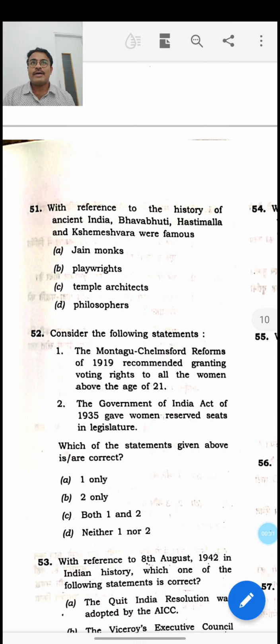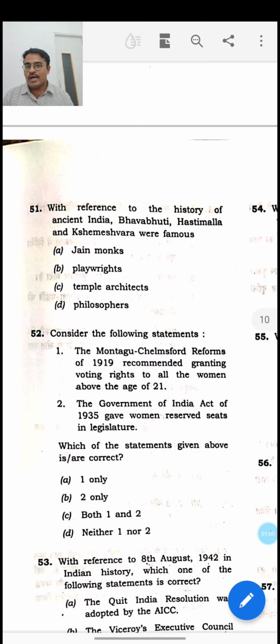When it comes to my particular section, that is history, the paper has been following the same strategy over the years, and this year also it has gone for the same beyond-the-book strategy, wherein the remote knowledge that you have learned here or there might be of greater help when compared to the things that you have read in the textbook and revised multiple times. This year's paper has very clearly shown us that ancient and medieval India are becoming more significant when compared to modern India and art and culture.